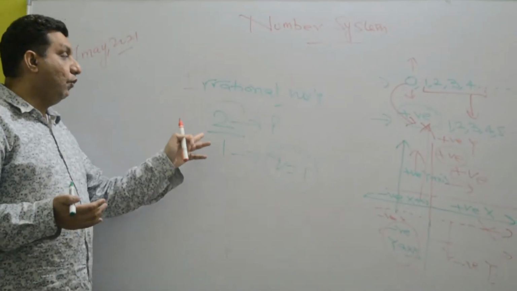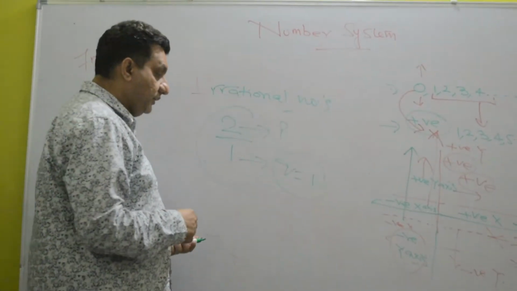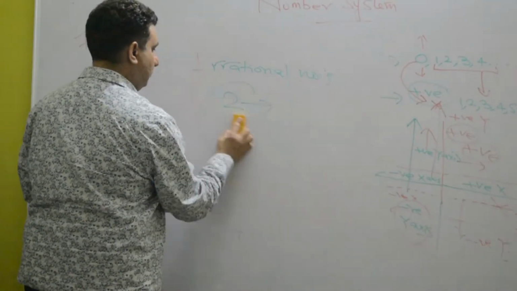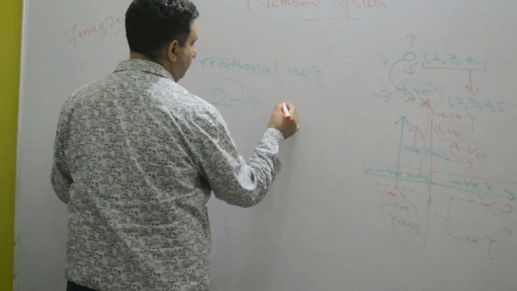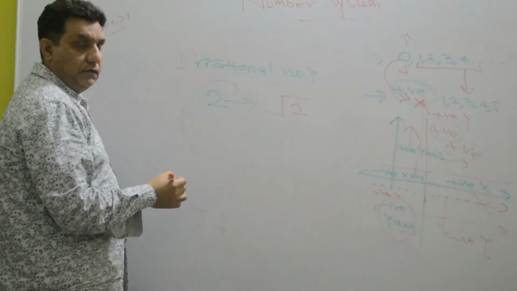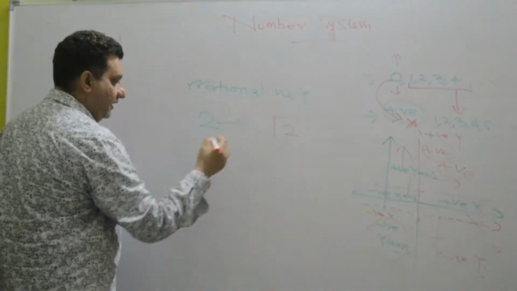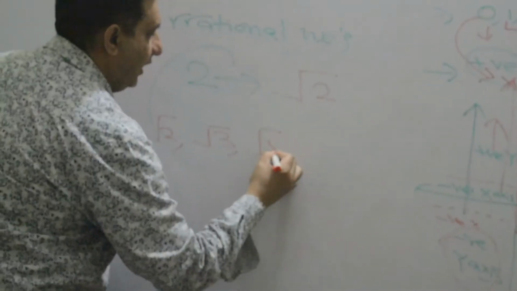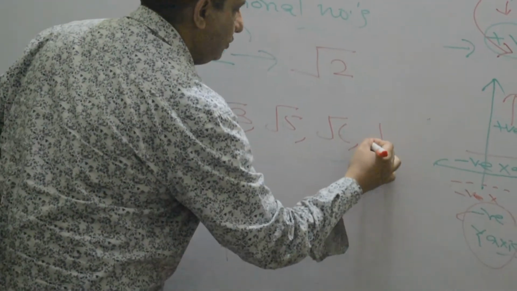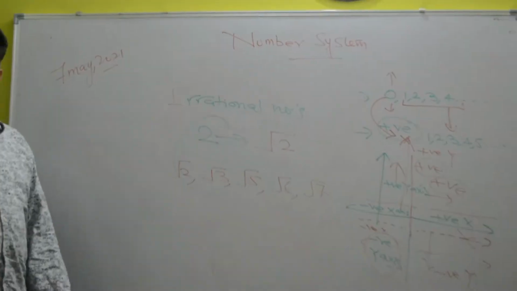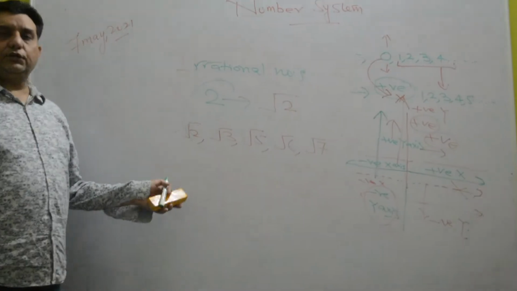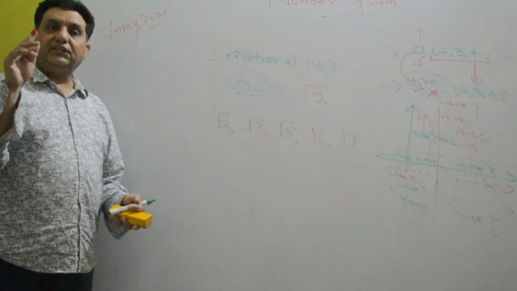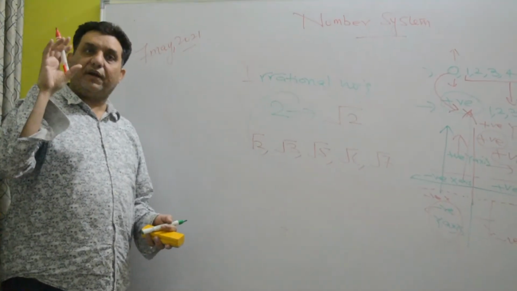Proper integer. So then, what is irrational? In case of 2, if I am writing root 2, this is an irrational number. That means root 2, root 3, root 5, root 6, root 7, these all are irrational numbers. No one is going to divide by 1. That means it is not the root 2. You see, what is the property? It should be the proper integer.